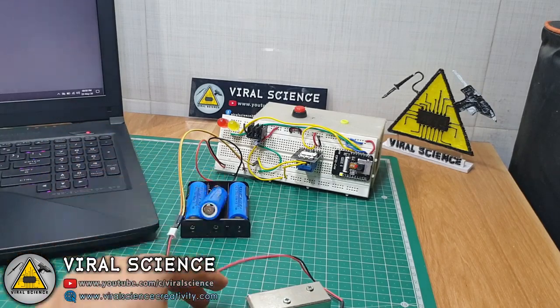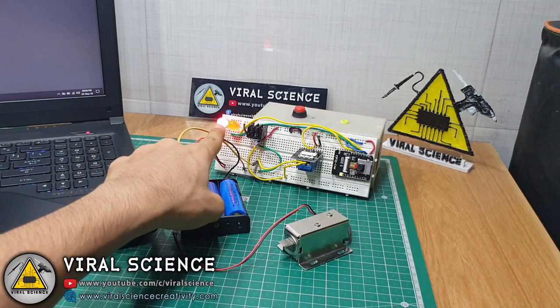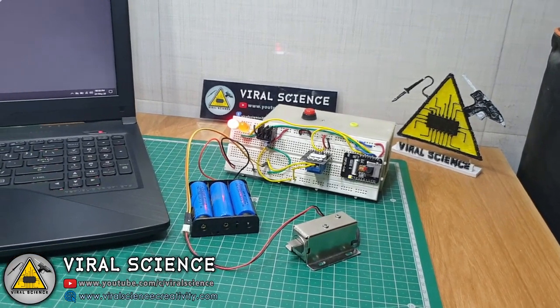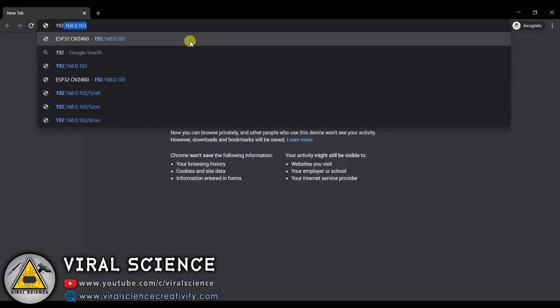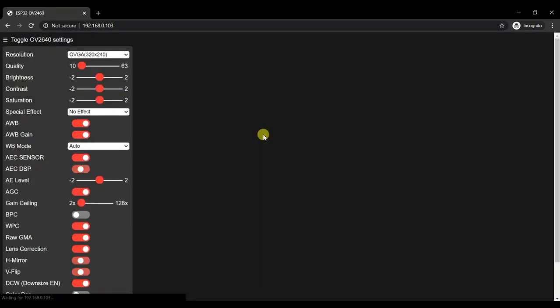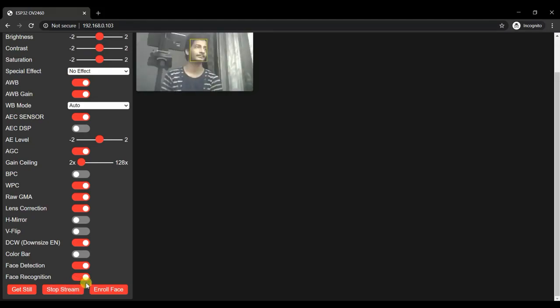Now we'll power the whole circuit. You can see the red light, it means it's powered on. Now we'll go to our browser and type the IP address. So here our page is open. Here we'll select face detection and face recognition and click on start stream. So you can see the stream.